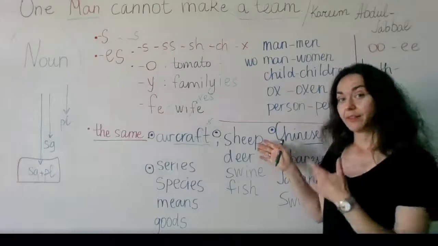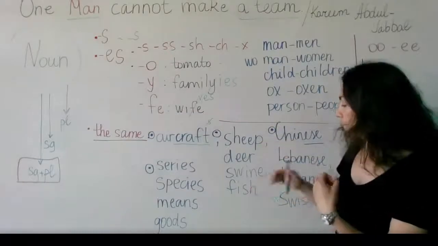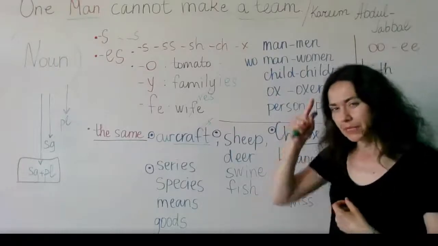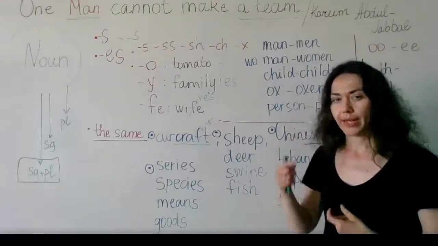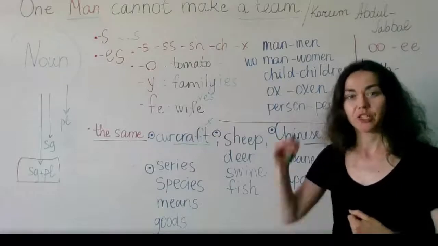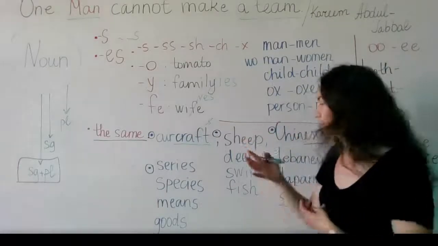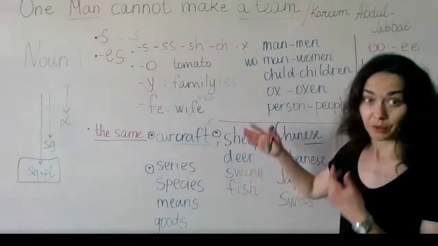Then we have some animals here and fish. Sheep, deer, swine, fish. Repeat these 4 words quickly. Sheep, deer, swine, fish. And you'll remember these 4 words. Something you can see or something you can eat even.